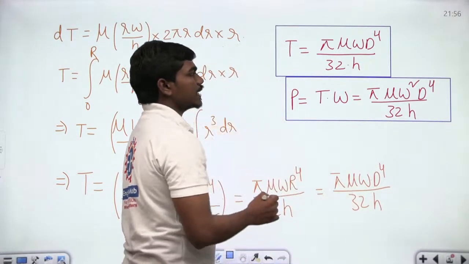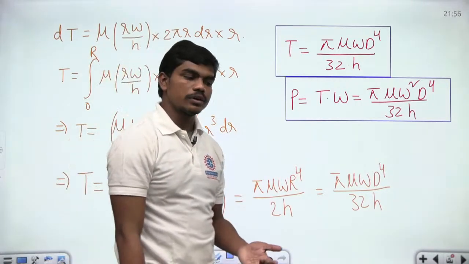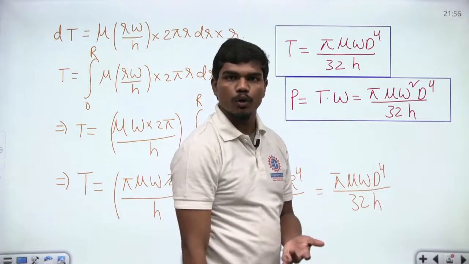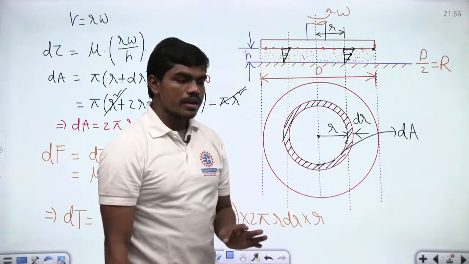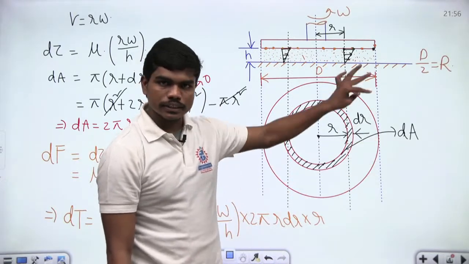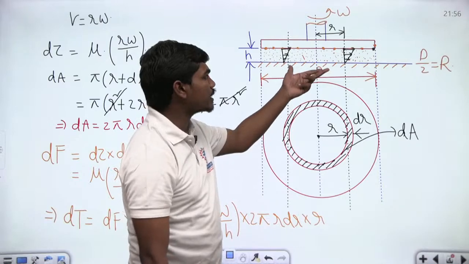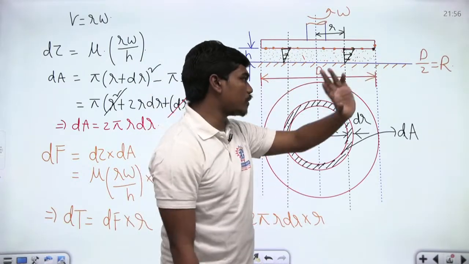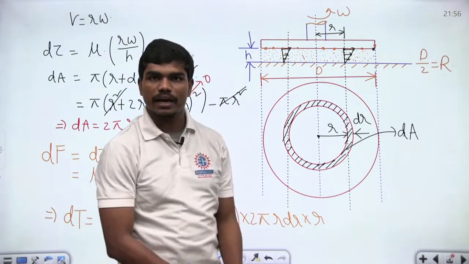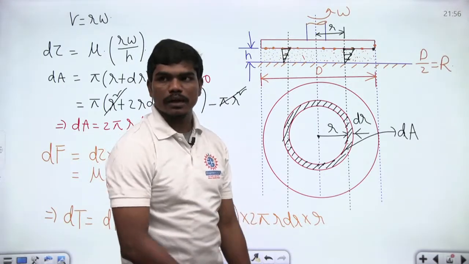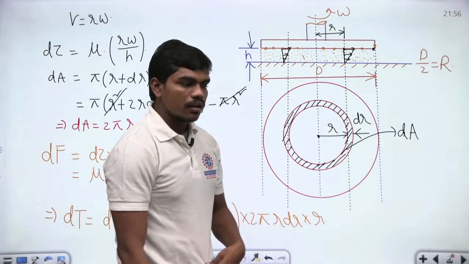Fine. So these are the expressions for power and torque. Yeah, 2 pi n into T divided by 60 is nothing but torque into omega, and that's your power. So are you all clear with this? Yes, because this torque required to rotate this disc is being asked in a few exams. Whenever the diameter of the disc is d, and of course d by 2 can be written as r, in this analysis you will get the final torque as pi mu omega d power 4 divided by 32 times this clearance h. Okay, clear?